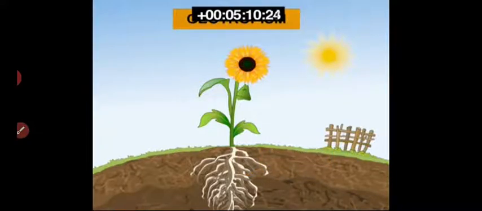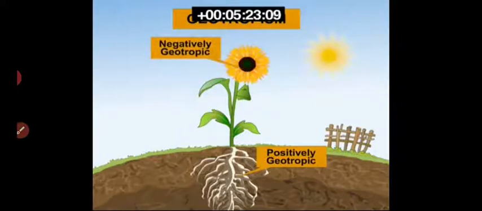Geotropism is plant growth in response to the direction of gravity. The root grows in the direction of gravity, so it is positively geotropic, whereas the shoot of the plant grows away from gravity, so it is negatively geotropic.